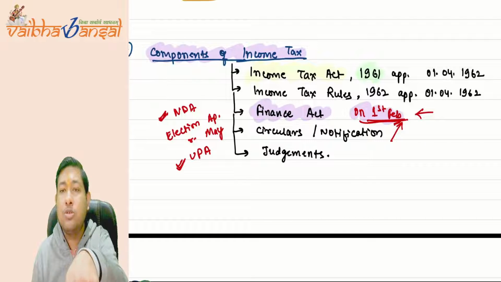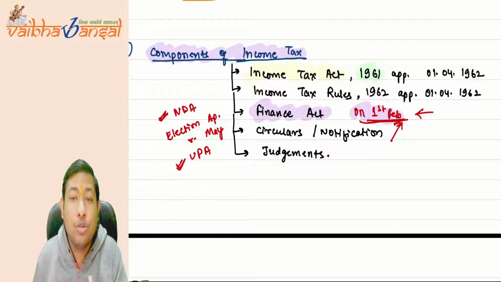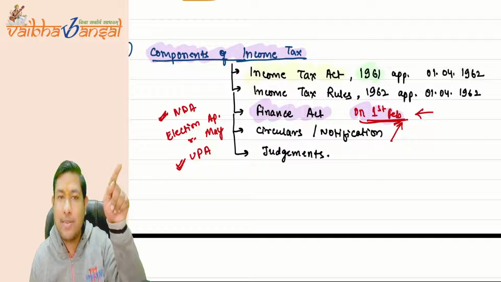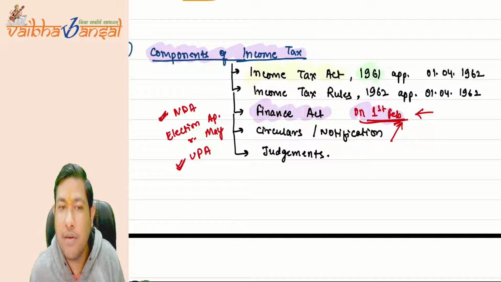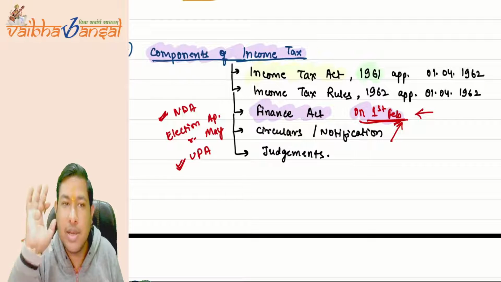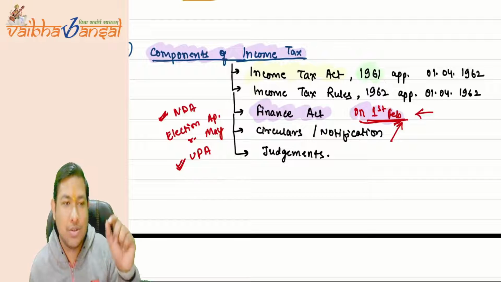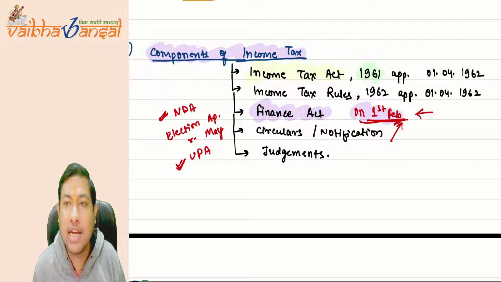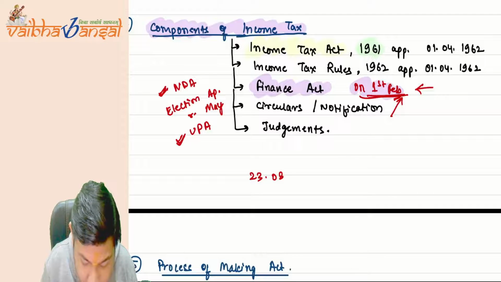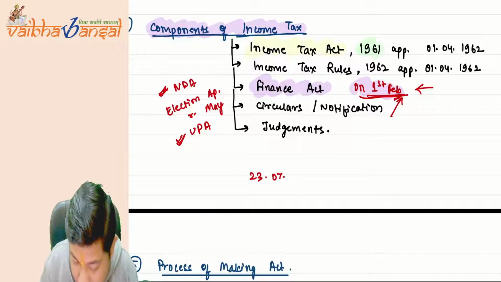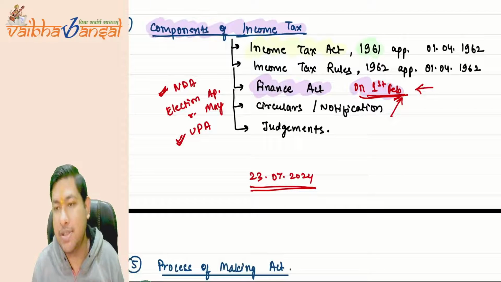So the Finance Act is also applicable to you. Which Finance Act is applicable, the one of the 1st February, or the recent second budget that comes into the picture? Both are applicable. The two budgets that came in the year 2024: the first on the 1st February and the second on 23rd July 2024. This is the date when the second budget came.